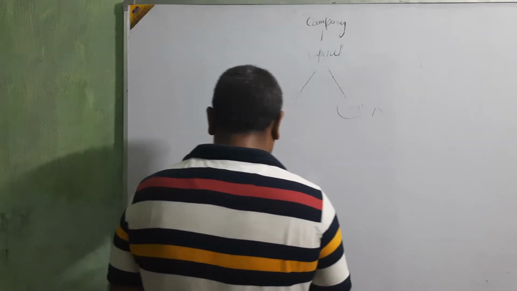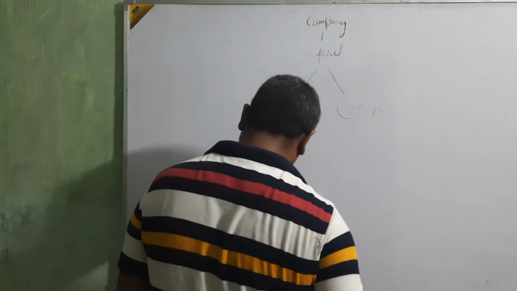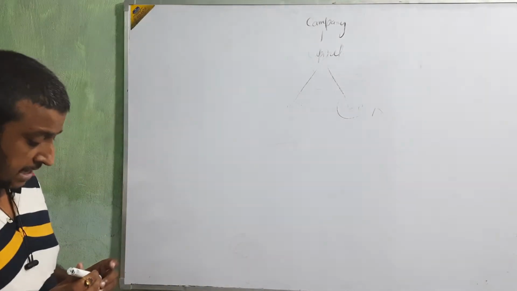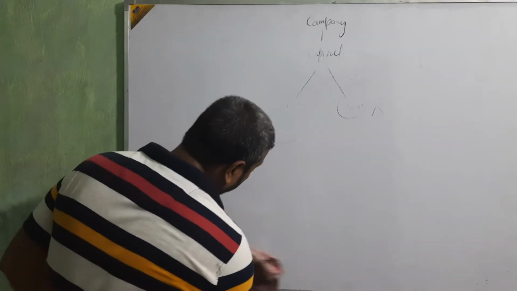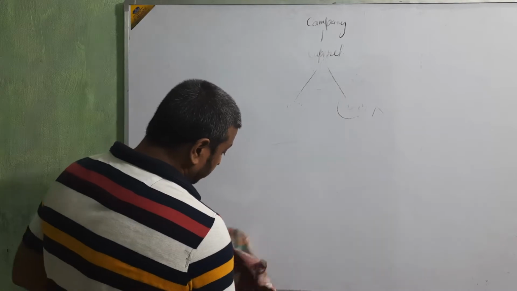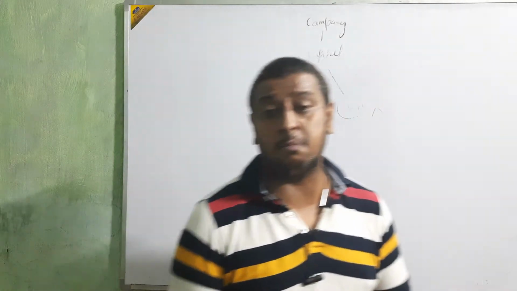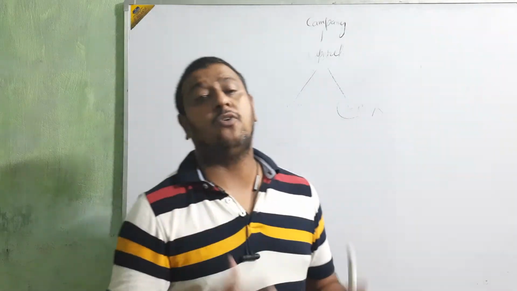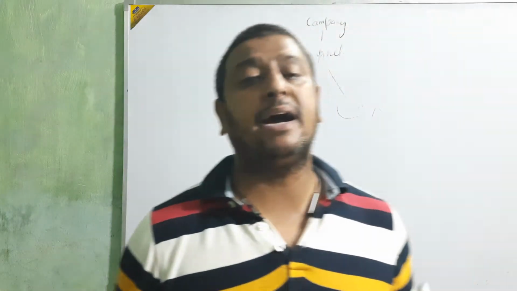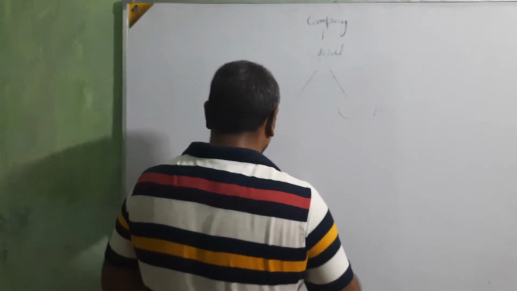Now its meaning: a share is the smaller part of capital which is issued by the company to the public for arranging the capital.